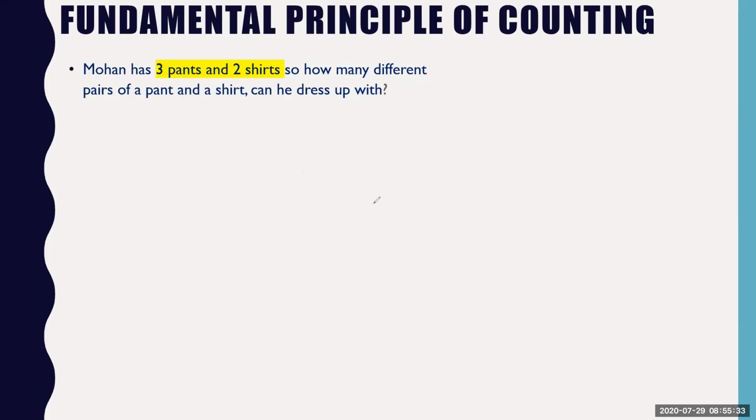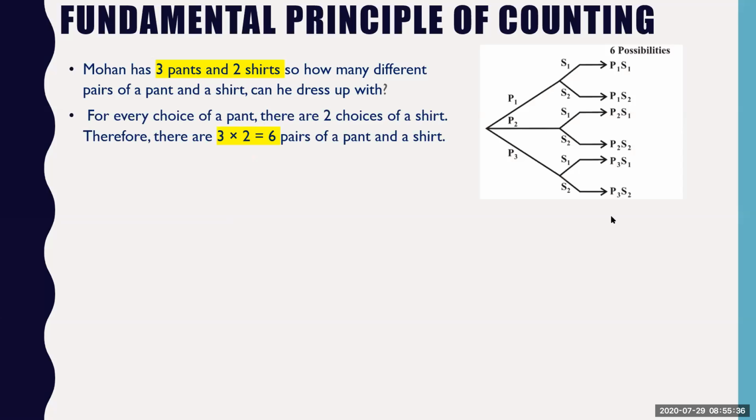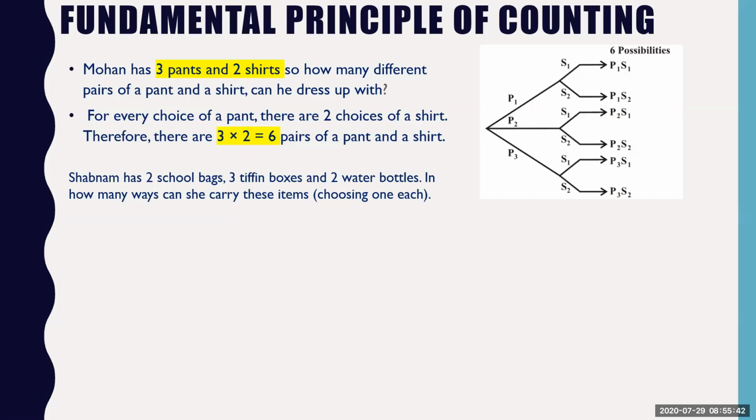So we all know that now that we have 6 possible outcomes, I have listed here the tree concept. So now let us see whether you are able to answer this or not. Shabnam has 2 school bags, 3 tiffin box, and 2 water bottles. In how many ways she can carry these items? Choosing one each. There's a restriction that she has to choose one each. So answer is very simple. You know that there will be 2 into 3 into 2 possibilities. So 6 into 2, there are 12 possibilities. So if you want to write down all the possibilities, how you have to write now? In the same tree concept.